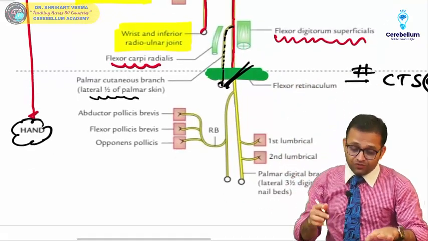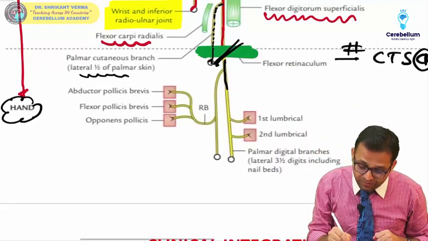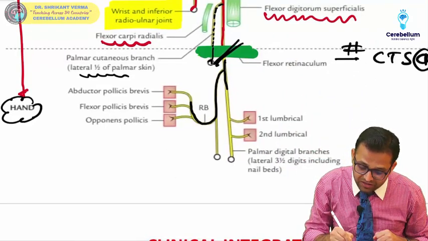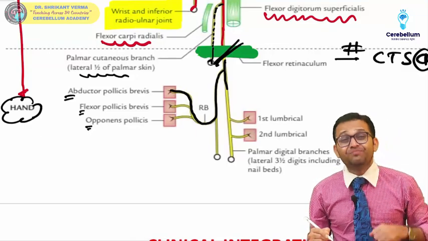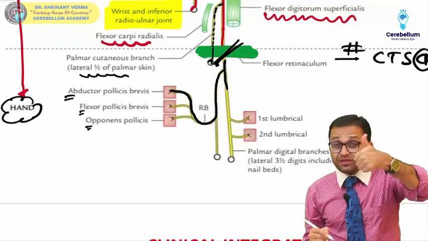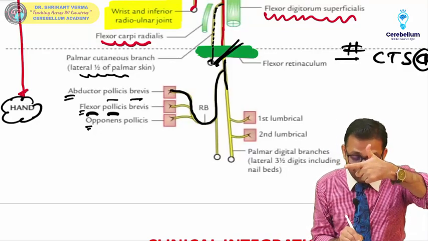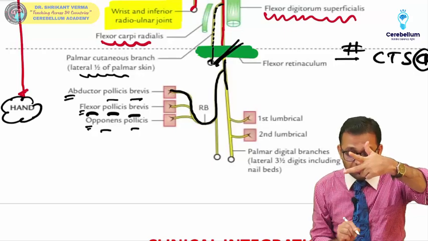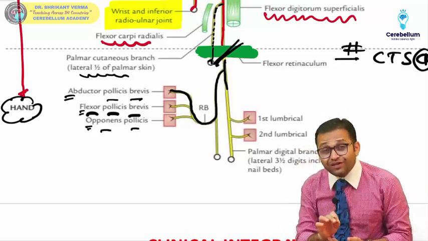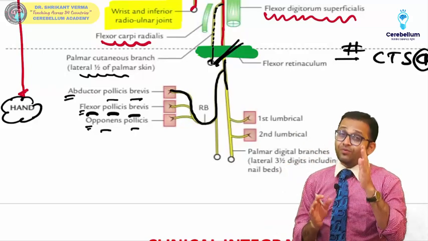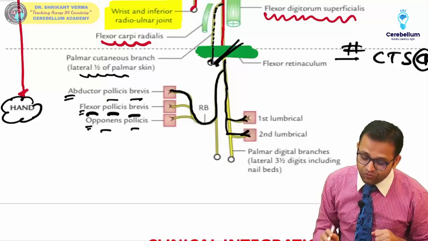Okay, while you can see here it is giving the muscular branches, and these muscular branches are supplying all the thenar muscles. You can remember with AFO. AFO is your mnemonic. A for abductor pollicis brevis, it is acting over the thumb, that's why pollicis, and it is a small muscle, that's why brevis. Next is flexor pollicis brevis. Next is opponens pollicis. Except adductor pollicis. Adductor pollicis is the graveyard of the ulnar nerve, so it is supplied by the ulnar nerve. And you can see it is supplying the first and second lumbricals also.